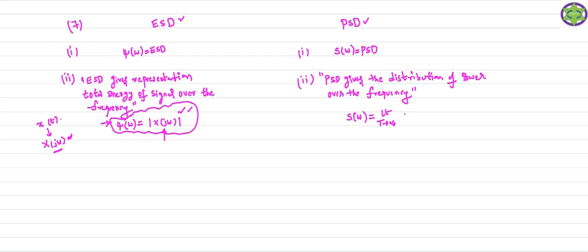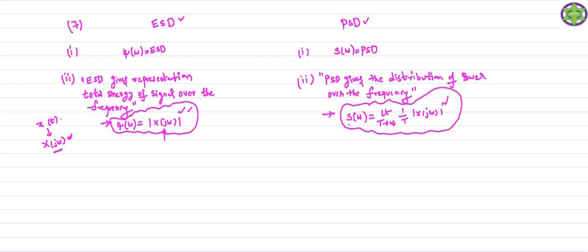So it is limit T tends to infinity 1 by T mod X of j omega whole square. So this is the definition of the power spectral density function. So you just remember the mathematical expressions. So what is the energy spectral density function and what is the power spectral density function?